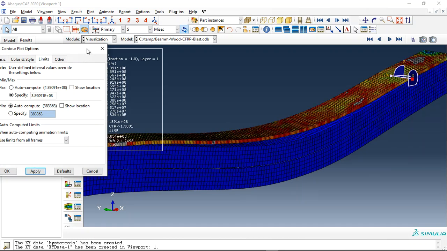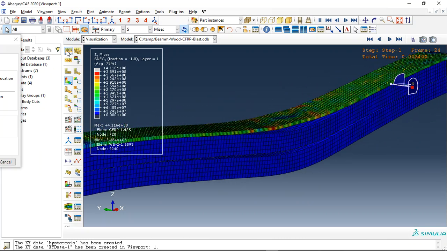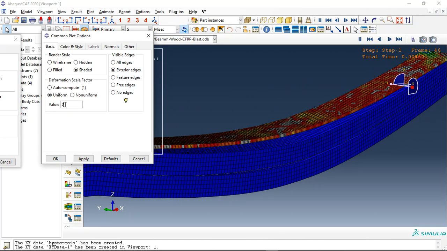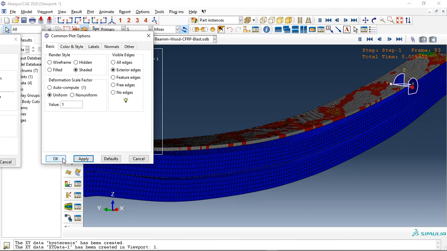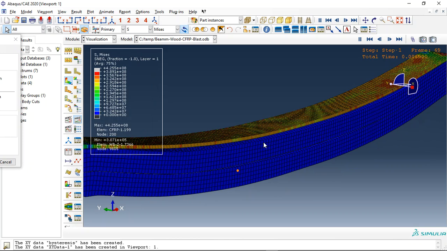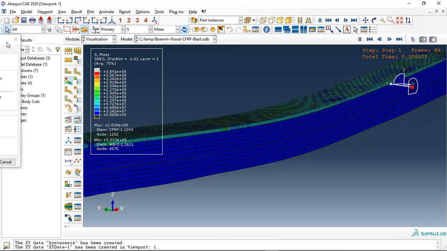Okay, click on animate. You can see the separation, and let me make this 1. It is okay. You can see the separation during the impact load of the blast wave.